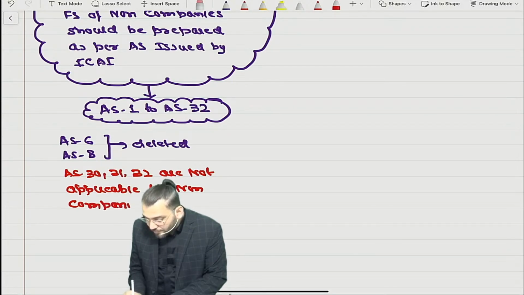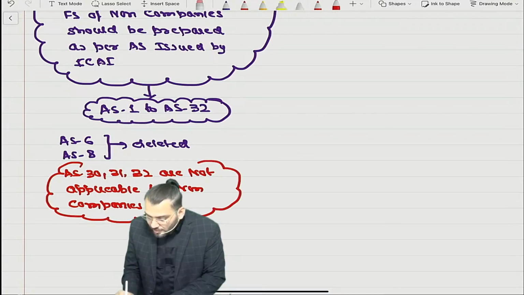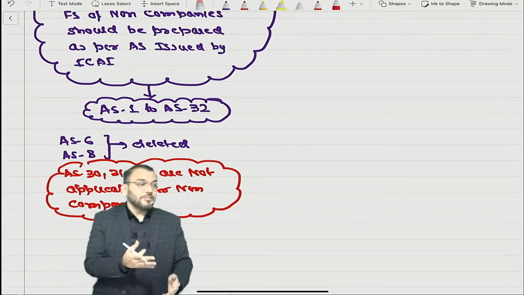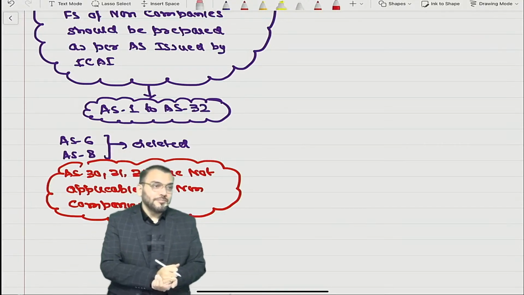It is not withdrawn, it is not applicable for non-companies only, and therefore it was not in the CA Inter syllabus. Understood?